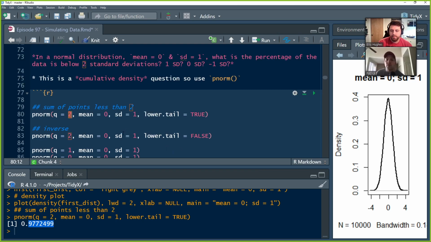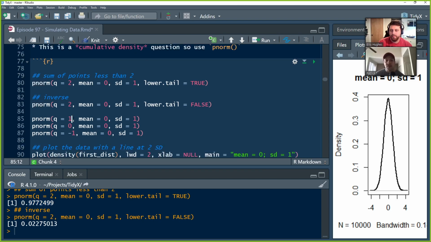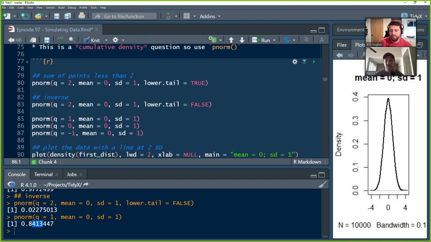And R is always going to default to lower.tail equals TRUE, which is important to keep in mind when you're doing this, because if you want to know the probability of data above that point, you either have to do 1 minus qnorm, or you can take the inverse by doing lower.tail equals FALSE. And so if we feed that, we should get 0.0227, which is 1 minus 0.9772, right? So we get the inverse. And so we can do this for any of those values. If we're 1 standard deviation out, how much data is below 1 standard deviation? 84% of the data.